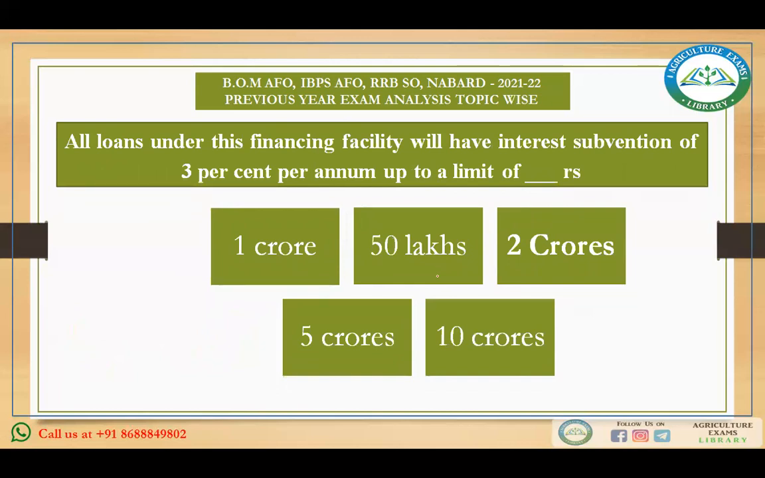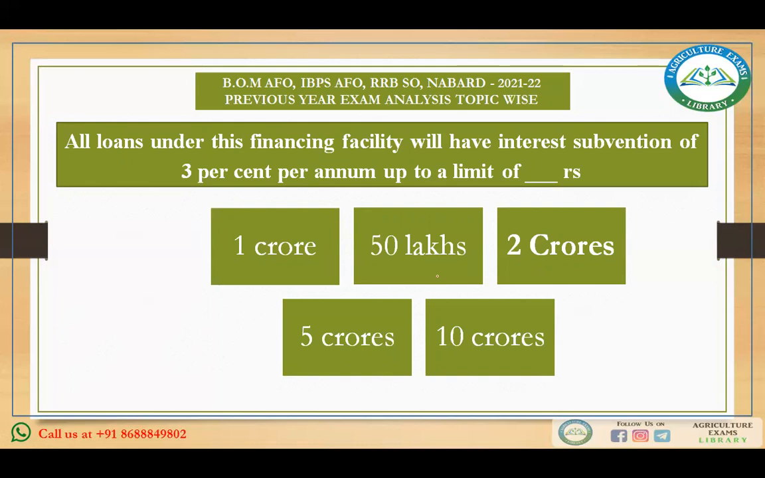Okay, all loans under the financial facility will have interest subvention of 3% per annum up to a limit of dash. See, first thing, this question is asked from the Agriculture Infrastructure Fund. Then they are asking that under this Agriculture Infrastructure Fund, all the loans which will be provided will have the interest subvention of 3%, but up to what limit of the amount? Okay, then see, all loans under the financial facility will have 3% per annum up to a limit of